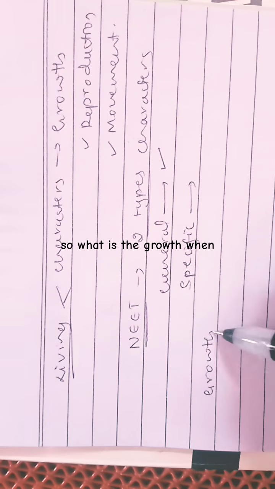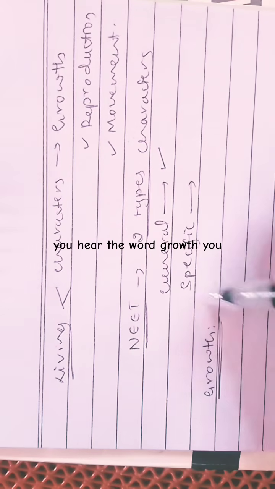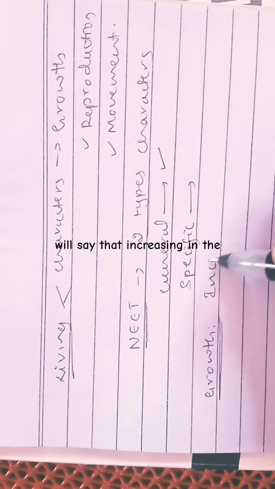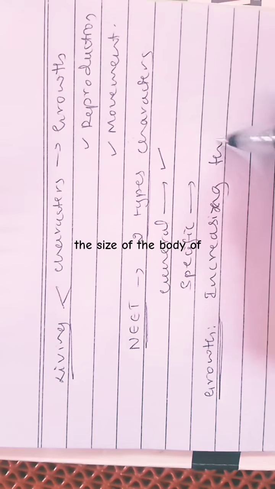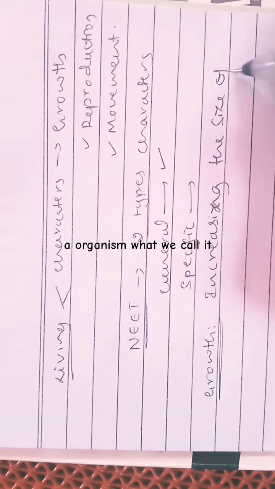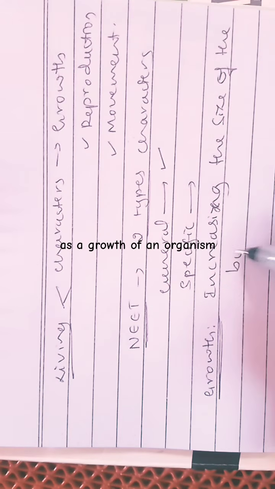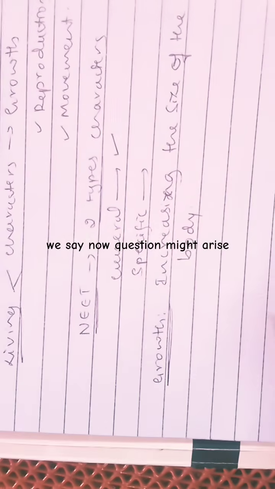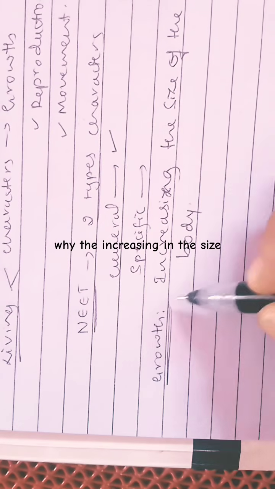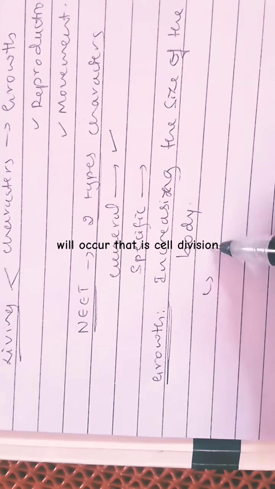So, what is growth? When you hear the word growth, you will say that it is an increase in the size of an organism, or an increase in the size of the body of an organism. Now, the question might arise: why does the increase in size occur?